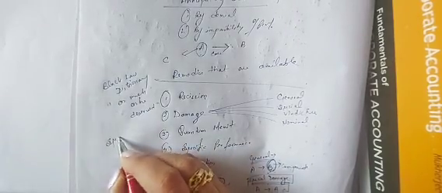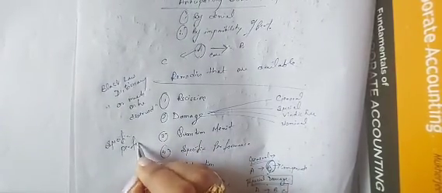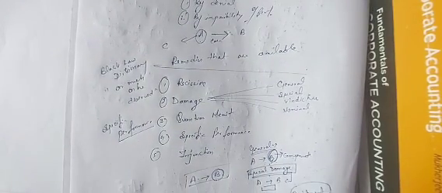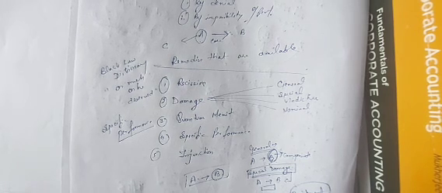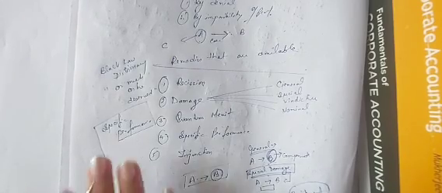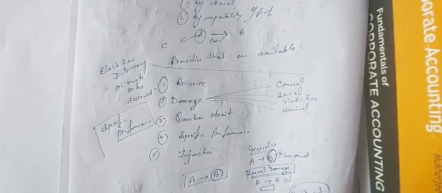Now what is specific performance? Now this specific performance is what? It's an order by the court. This type of specific performance happens only if monetary compensation is not an adequate remedy. If the monetary compensation is not an adequate remedy, in that case comes specific performance. A person who is aggrieved by the breach of contract can file a suit for specific performance, that is, for an order by the court upon the party guilty of breach.